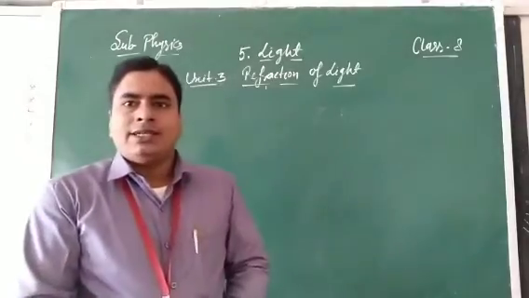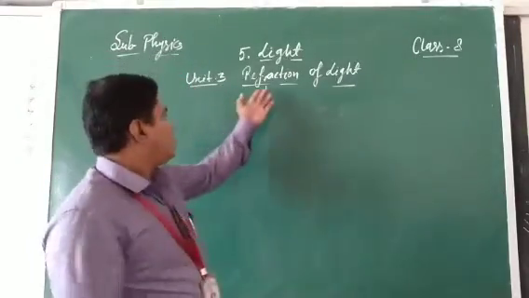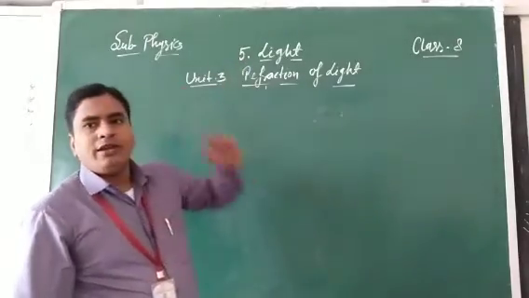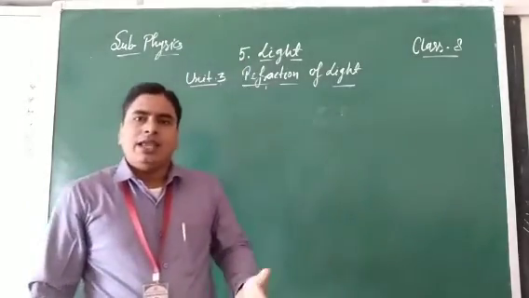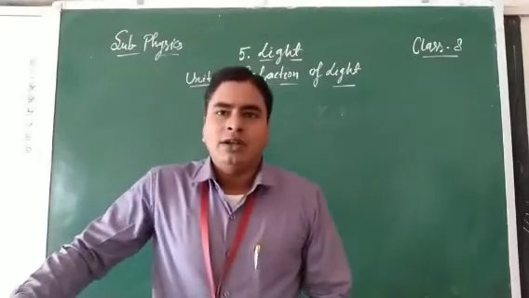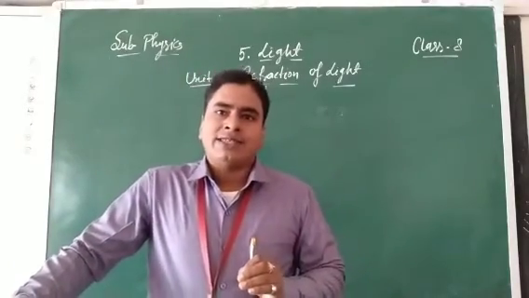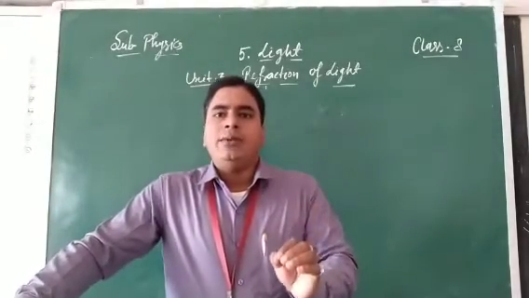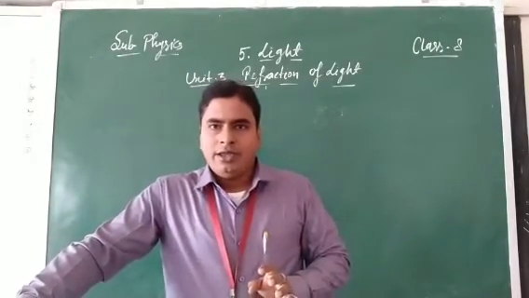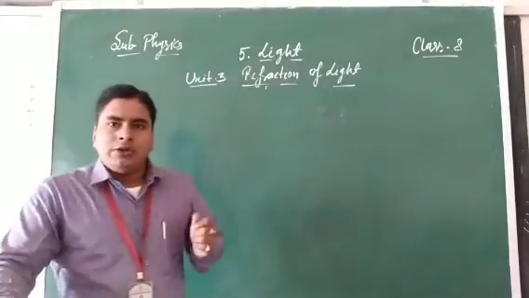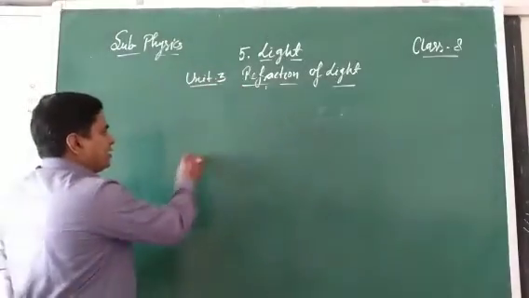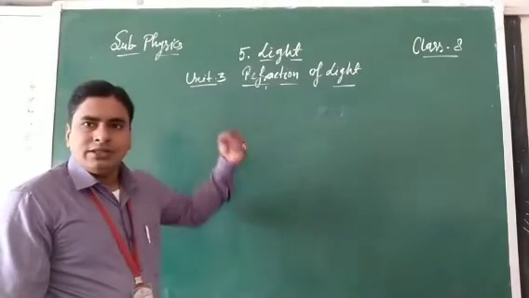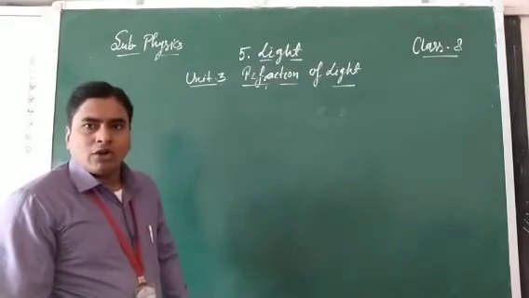Today we will discuss the next portion of this topic, refraction of light. Unit 3, chapter 5, light. In the last few classes we have already discussed refraction, how refraction takes place when the light ray passes from one medium to another medium. Clear? Today we will discuss refraction of light when the light ray passes along the normal.